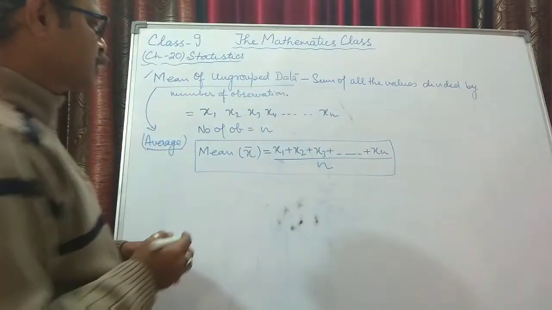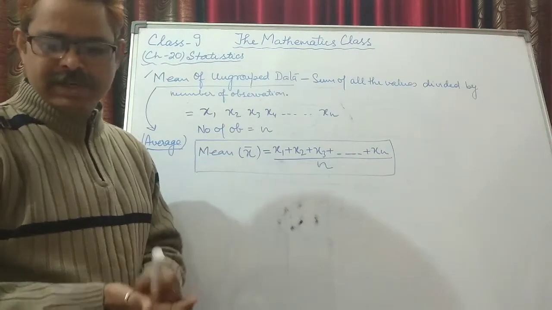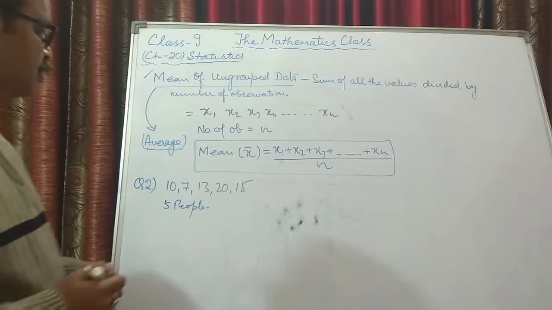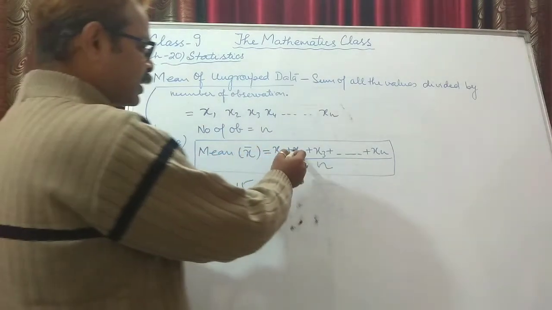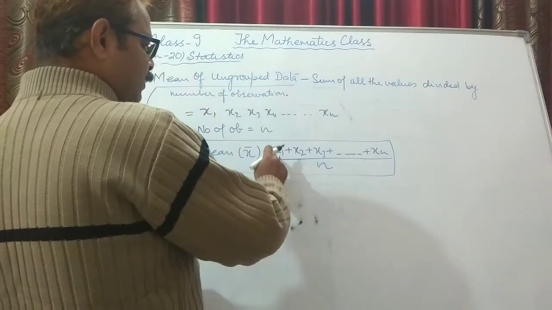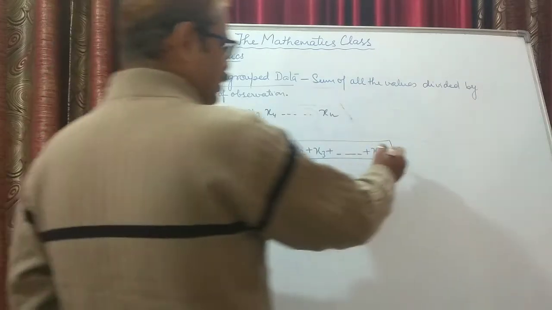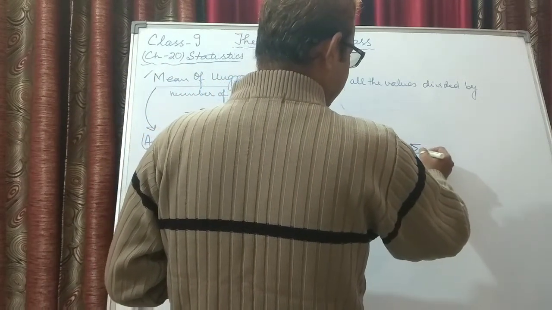So first of all, we will be doing a few questions based on the mean. Now you have learned that mean, represented by x bar, is x1 plus x2 plus x3 up to xn upon n. This total summation is represented by sigma.